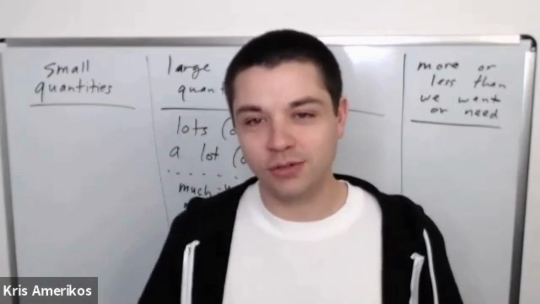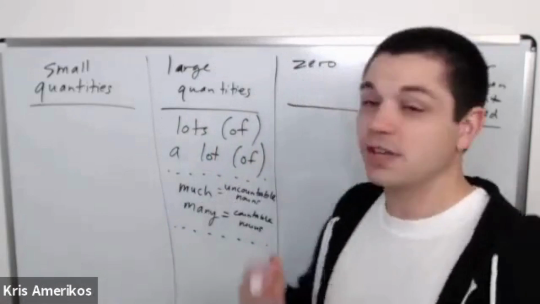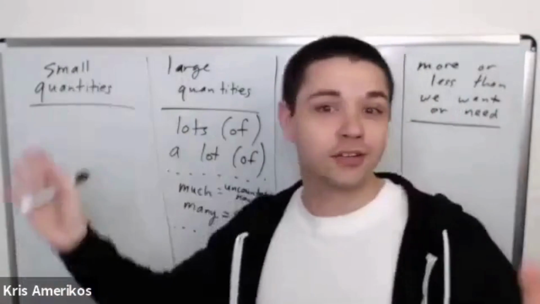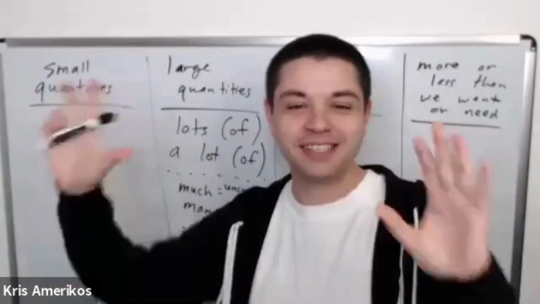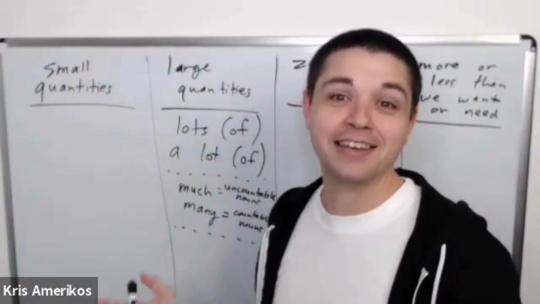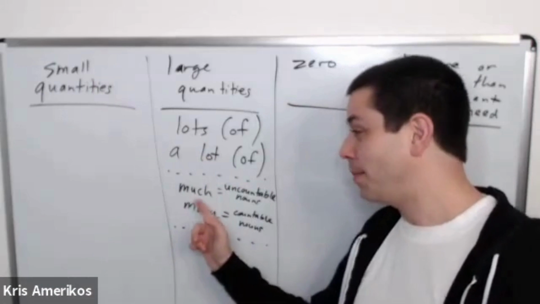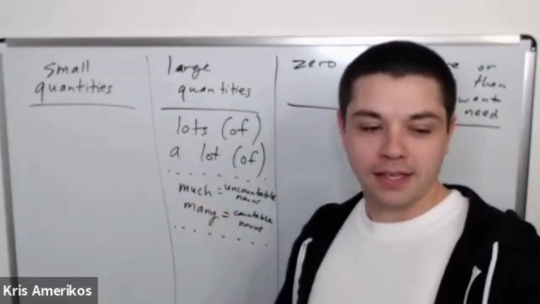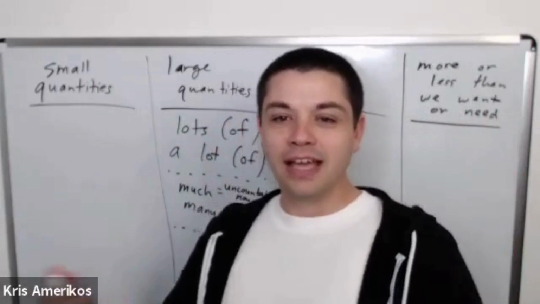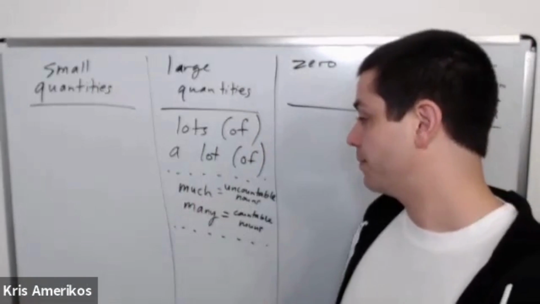I want 2 containers of water, basically. But if we say air, this is a different example, right? We don't usually put this in containers yet, maybe in the future. How much air? How much air is in this container? Air is uncountable, so we need to say much.